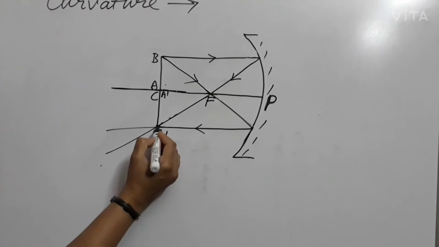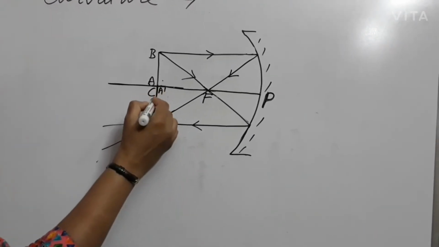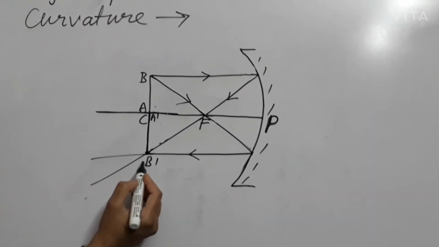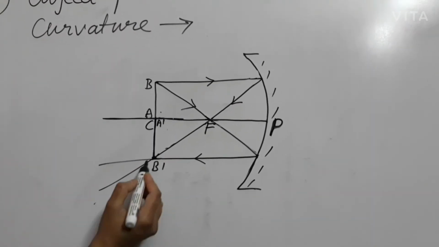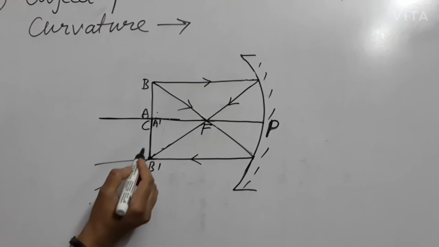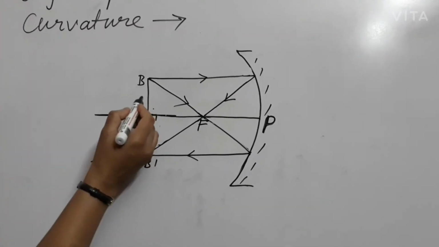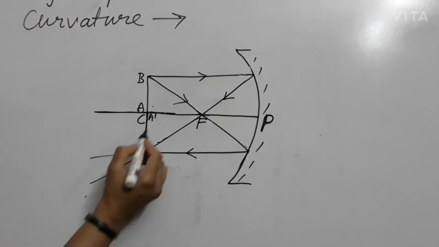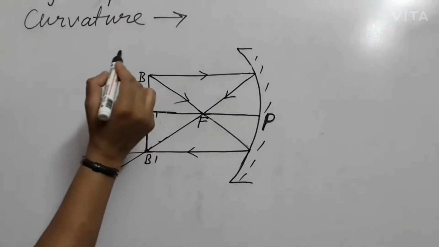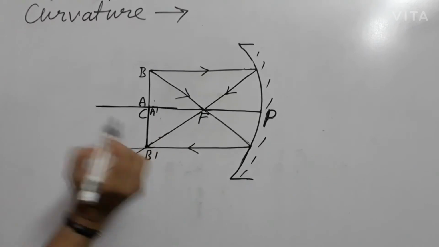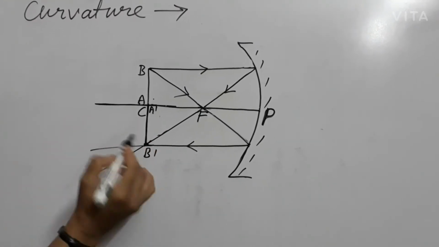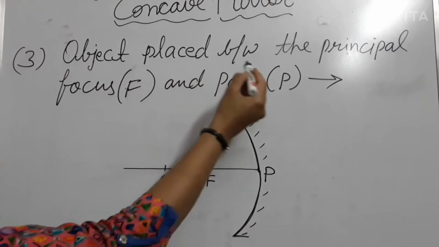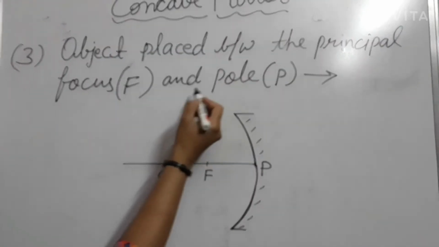So the image will be formed on the center of curvature. The image will be real because both the reflected rays are meeting at a point. The image will be equal in size to the object and inverted. The object is AB and the image is A dash B dash, inverted.